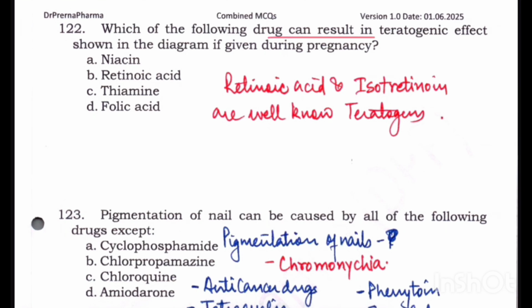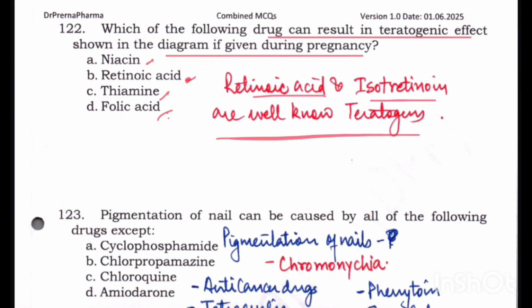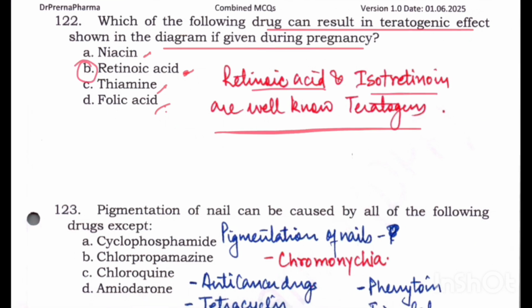Which of the following drugs can result in the teratogenic effect shown in the diagram if given during pregnancy? Out of the given options, niacin, retinoic acid, thiamine and folic acid. Folic acid is given during pregnancy, right? Among niacin, thiamine and retinoic acid, we know retinoic acid, vitamin A, isotretinoin, these are well known teratogens. So the right answer that we have here is retinoic acid.